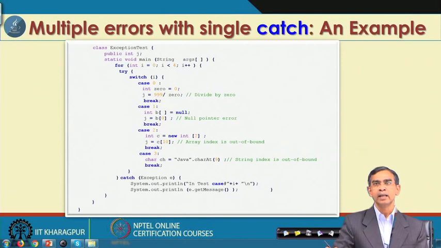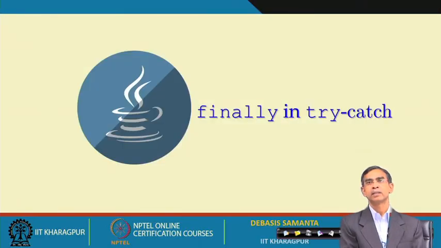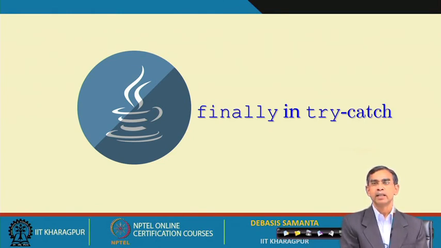Sometimes it is okay, but in some cases, when we need detailed error or exception handling, this is not so preferable. Anyway, this is what we have learned about simple try, catch, try with multiple catch, and multiple errors with single catch.